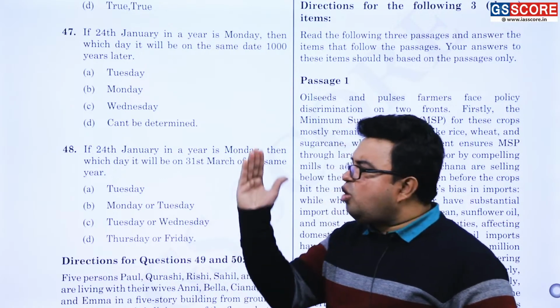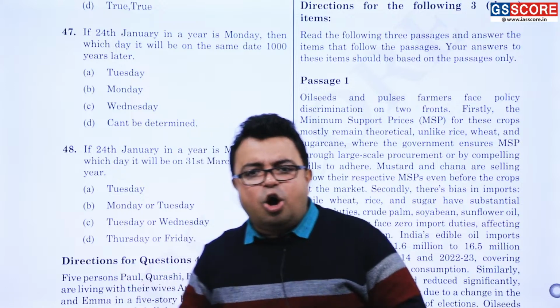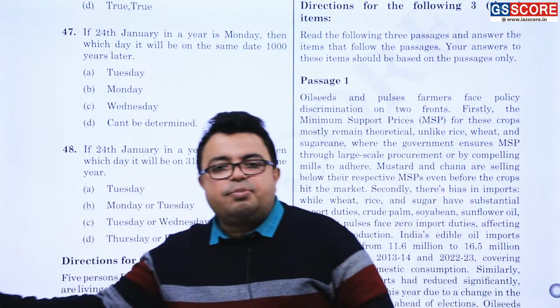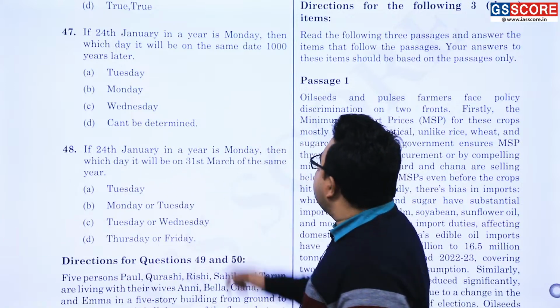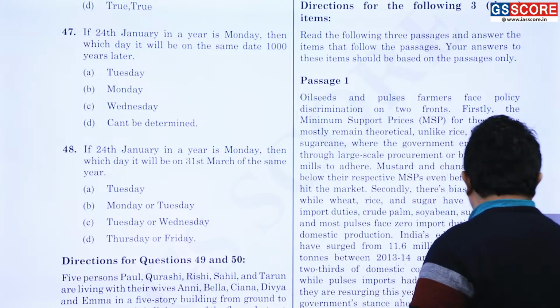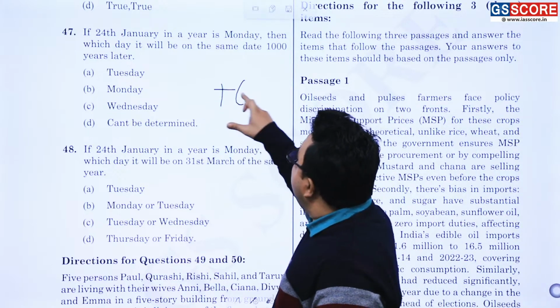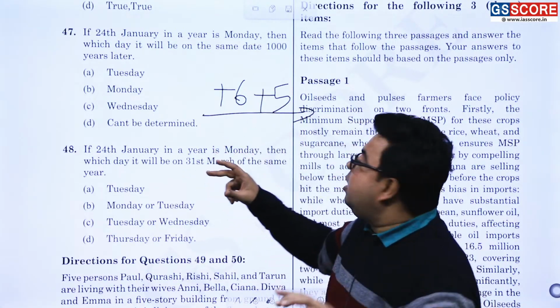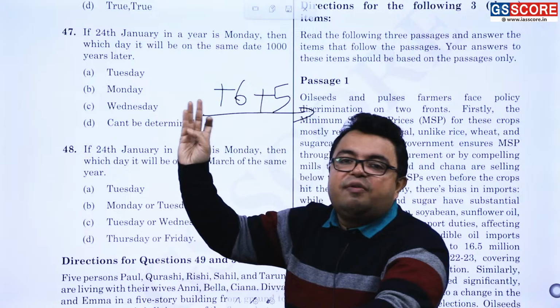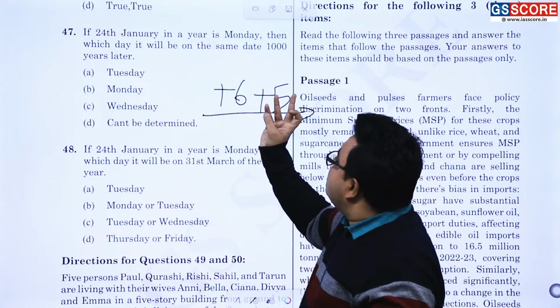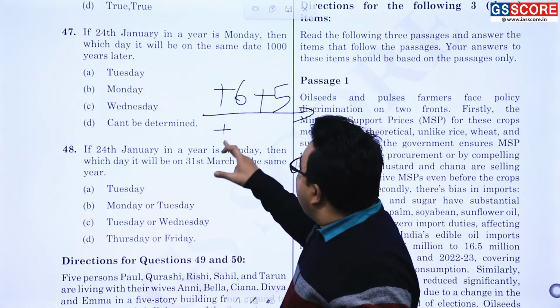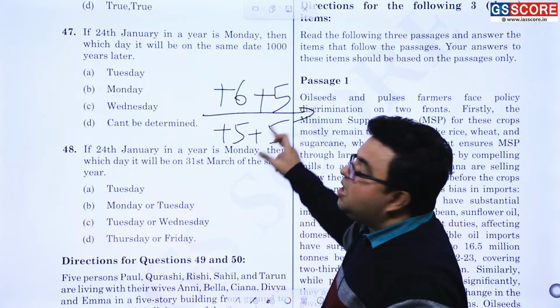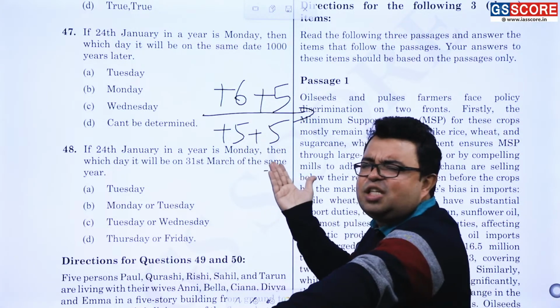Very simple. Because in ordinary 100 years there are plus 5 odd days and in special 100 years there are plus 6. So either plus 6 is the answer of the question or plus 6 plus 5 is the answer. If plus 6 plus 5, plus 11 is equal to plus 4. Add plus 4 to Monday: Tuesday, Wednesday, Thursday, Friday. Friday should be there. Or plus 5, it should be plus 10, which is equal to plus 3. Divide by 7, 3 is the remainder.